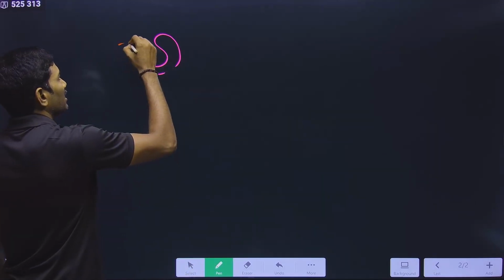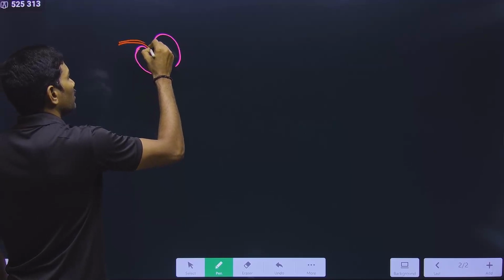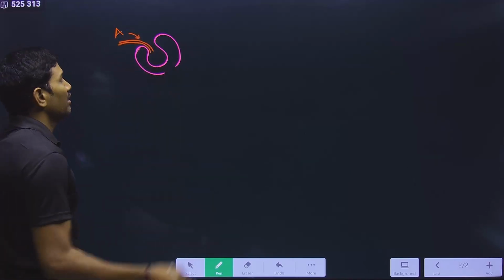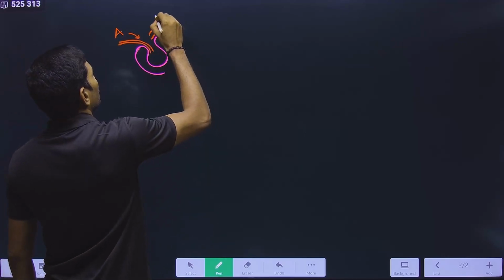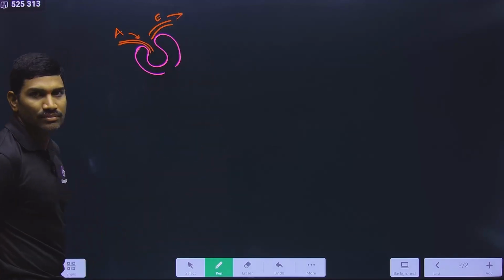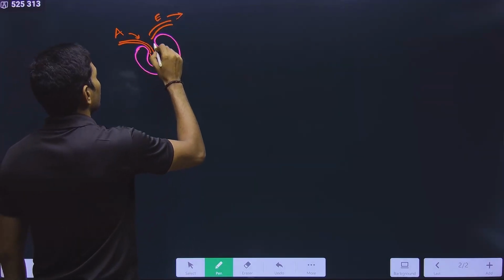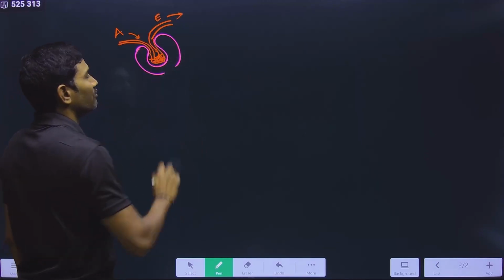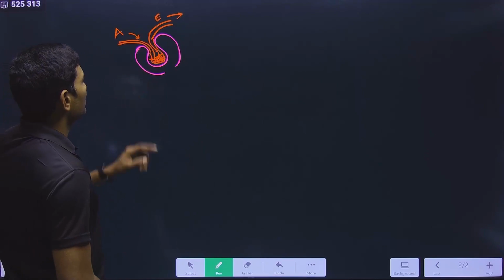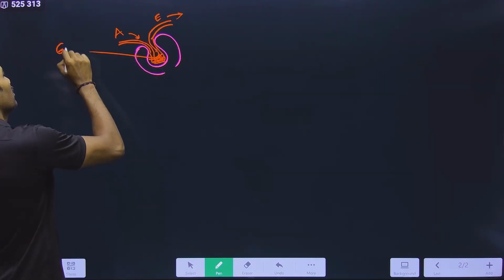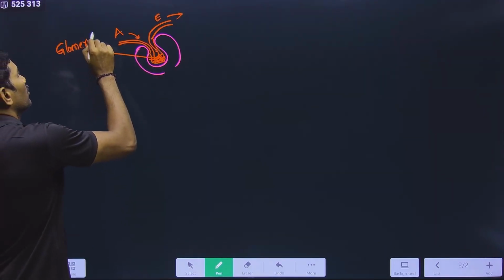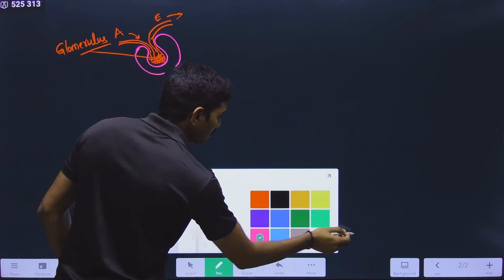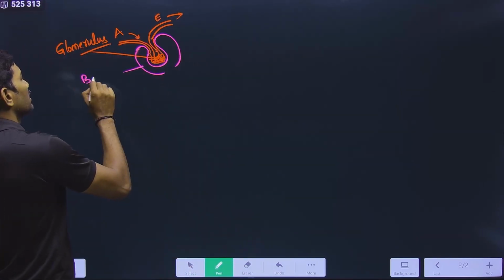Now the afferent arteriole is entering into this, whereas the efferent arteriole is going out. Understood or not? And here it is making a big network, a network of capillaries. Understood? And this network of capillaries is called the glomerulus. Glomerulus. Observe carefully.